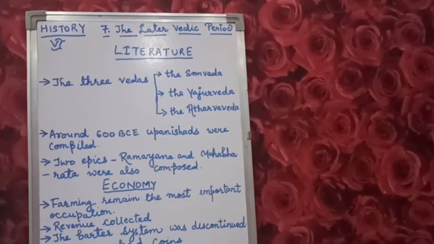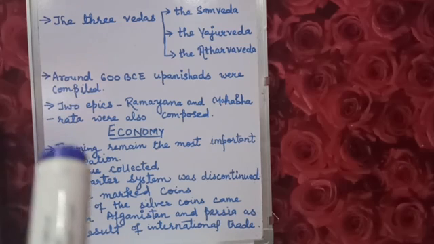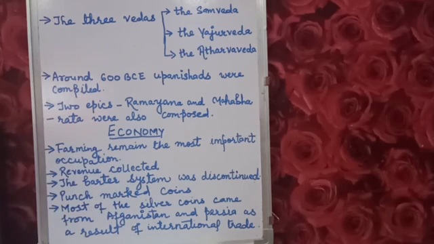Now, let's see the economy of the later Vedic period. Now, students, in economy, farming remained the most important occupation. Wheat, rice, vegetables, cotton and oil seeds were grown. Clear?